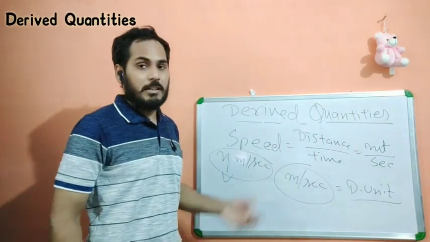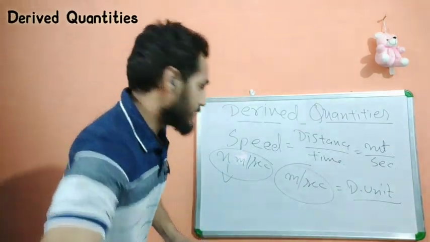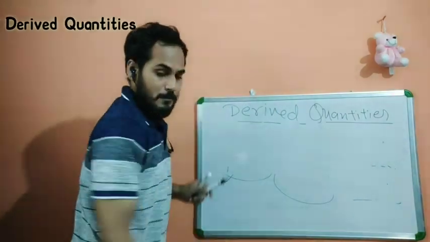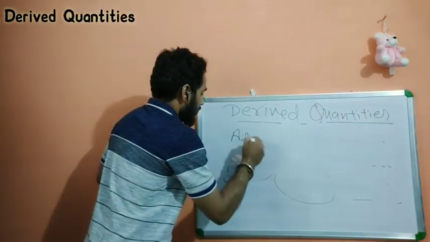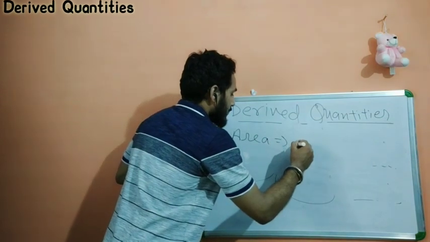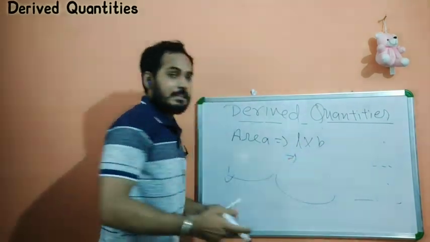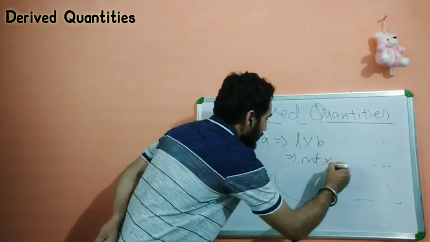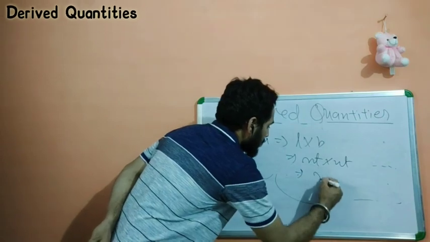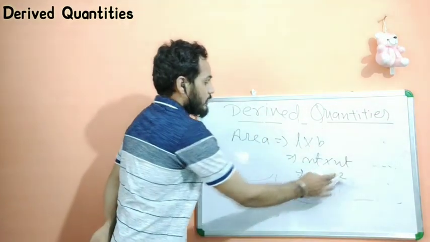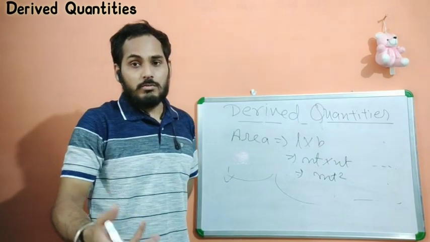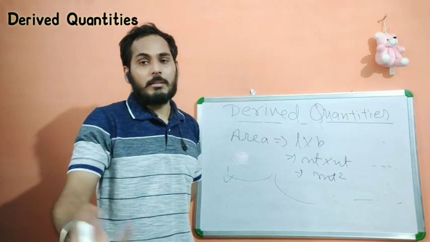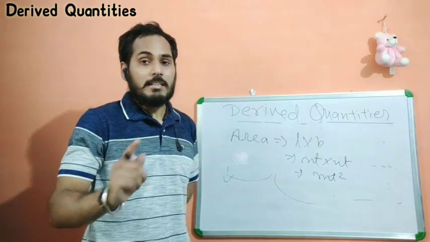Take an example of speed. Also, if it is a multiplication, let's take the example of area. You know what that is: length into breadth, and both length and breadth are taken under length. So both will be meter into meter, which becomes meter square. You might say it is only a meter and take it as a fundamental quantity. But no, what is the difference here?